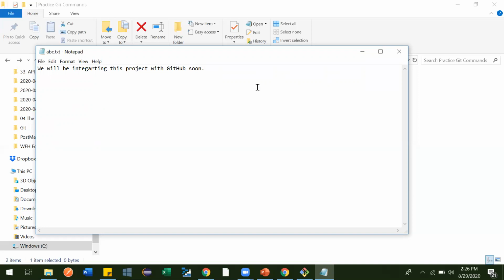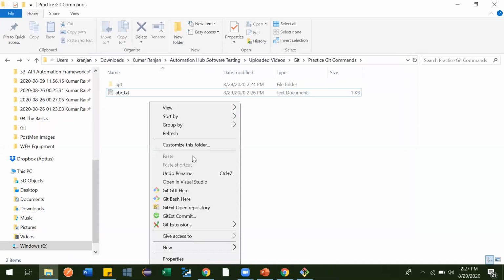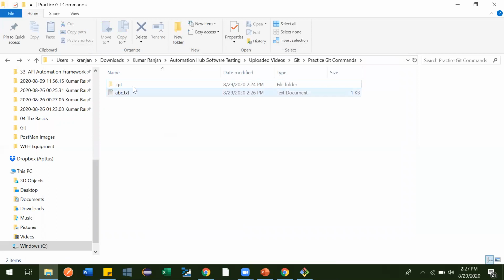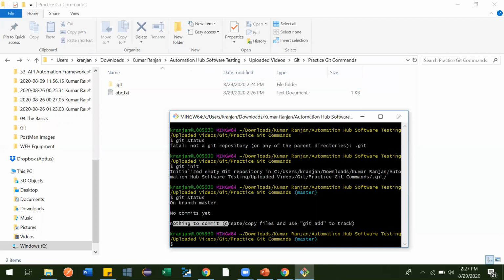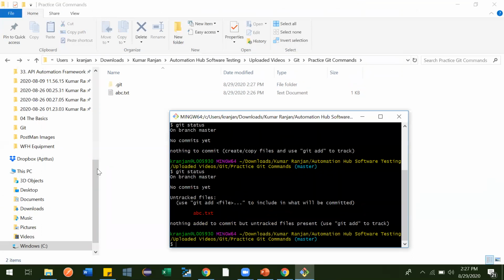Now Ctrl+S, save it and close this. Now we have one file, which means Git should start tracking this. Now let me run git status and see what it says.